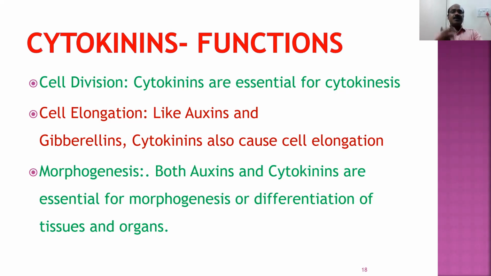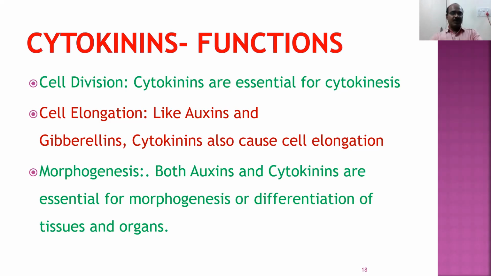Morphogenesis means the formation of different organs. For example, each plant starts as a seed only. After being a seed, when it germinates, gradually it will develop into stem, roots, leaves, fruits, inflorescence, etc. The development of stem, roots, leaves, flowers, fruits is called morphogenesis. Morpho, structures; genesis, formation. The formation of these structures is called morphogenesis.